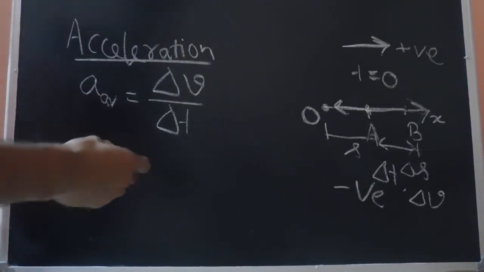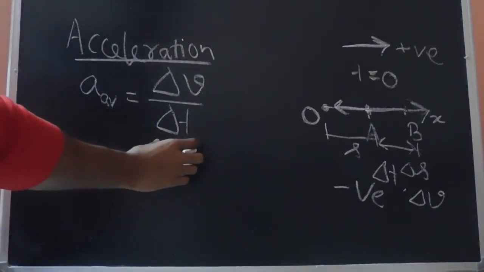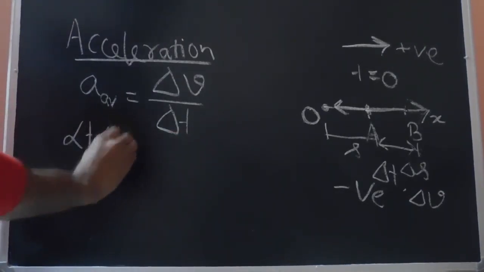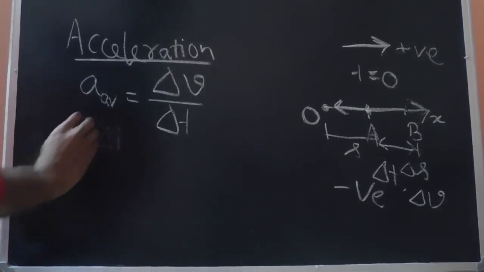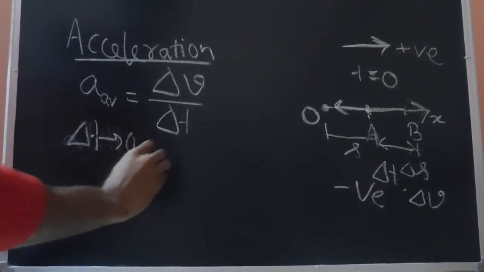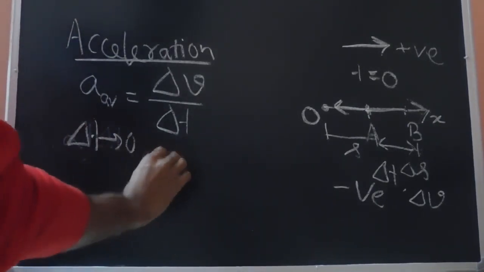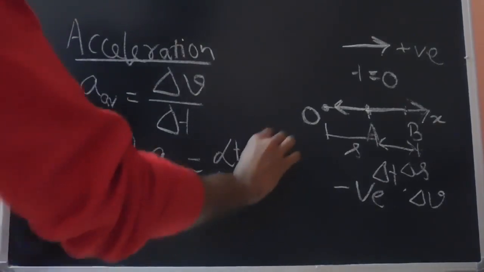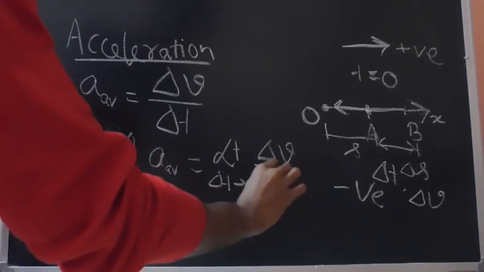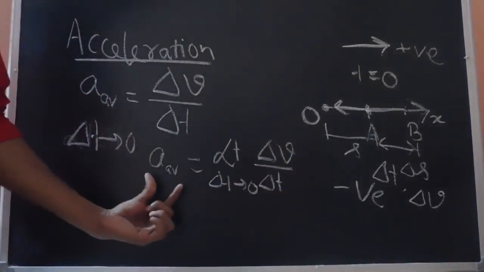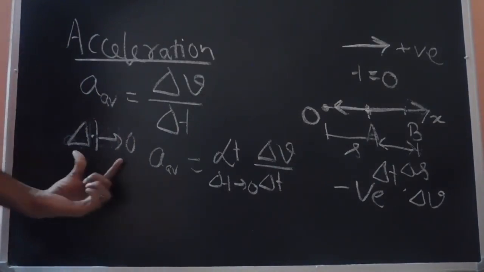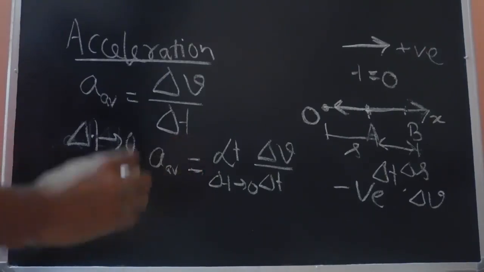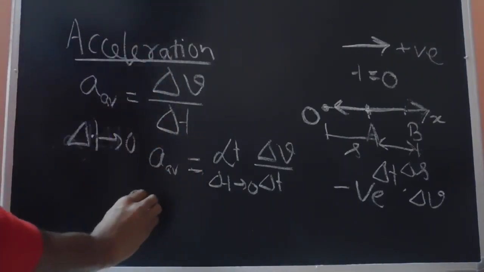Okay, so under this condition, let's say the time interval delta t is very small, under the limiting condition when delta t tends to 0. Under this limiting condition, the average acceleration delta v by delta t becomes the instantaneous acceleration, that is, the acceleration at a particular instant of time. Let's define it as a.